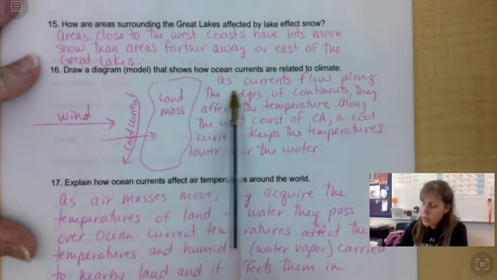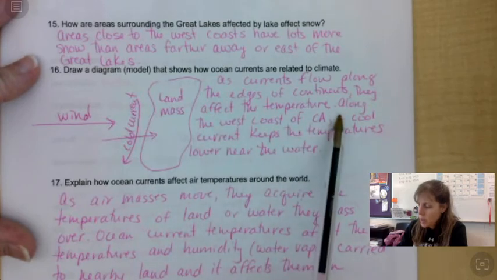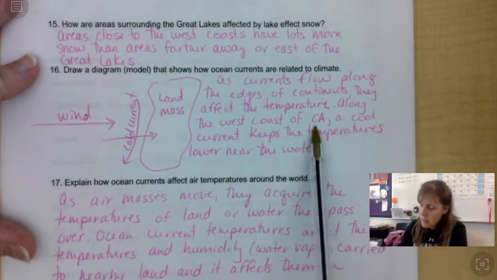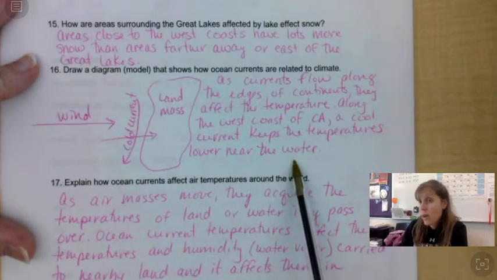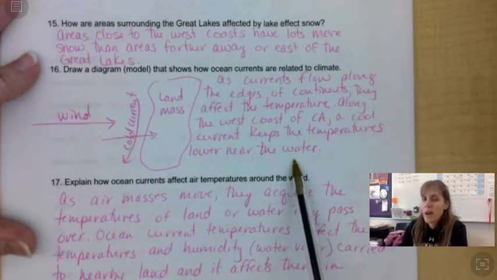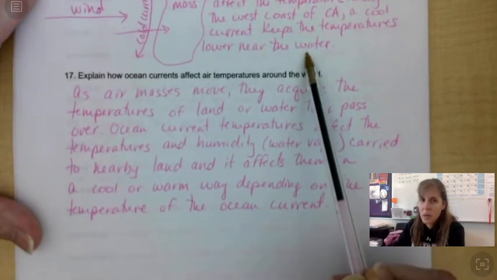So what I wrote was, as currents flow along the edges of continents, they affect the temperature. Along the west coast of California, a cool current keeps the temperatures lower near the water. If you go to California hanging out on land, once you get close to the beach, within about a mile of the beach, the temperature literally drops like 10 degrees because the cooler current keeps it cooler.